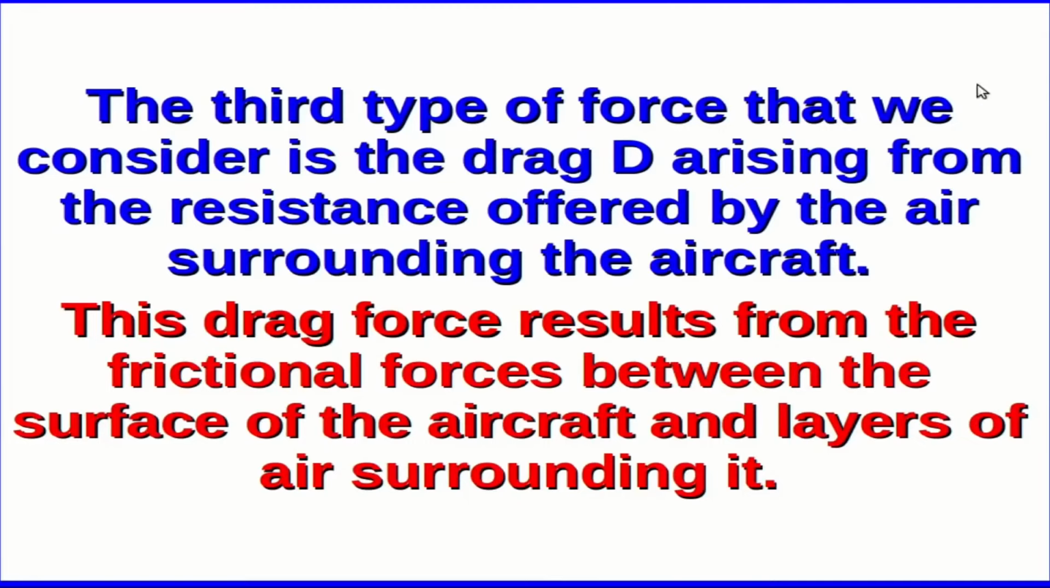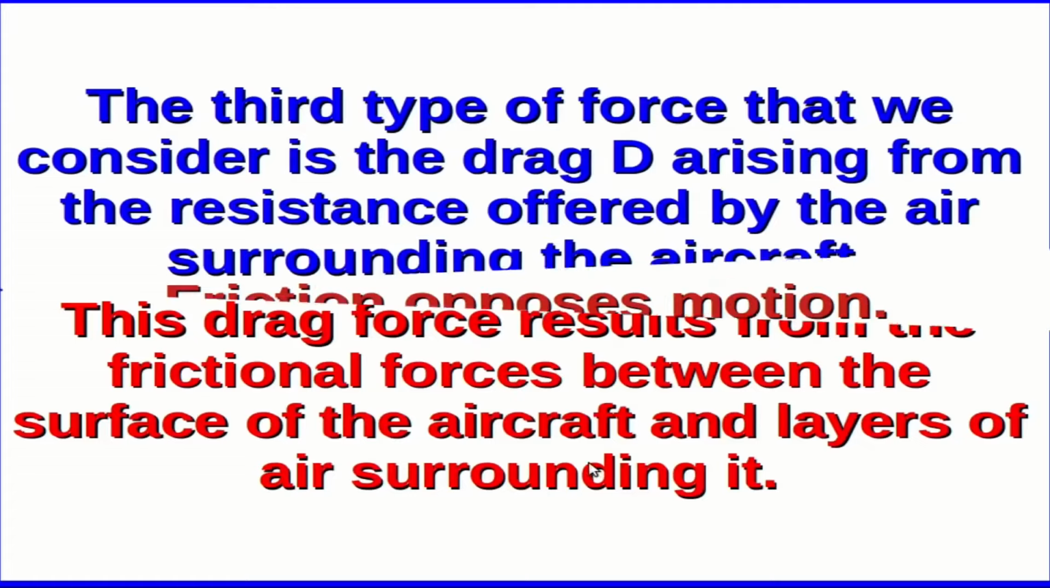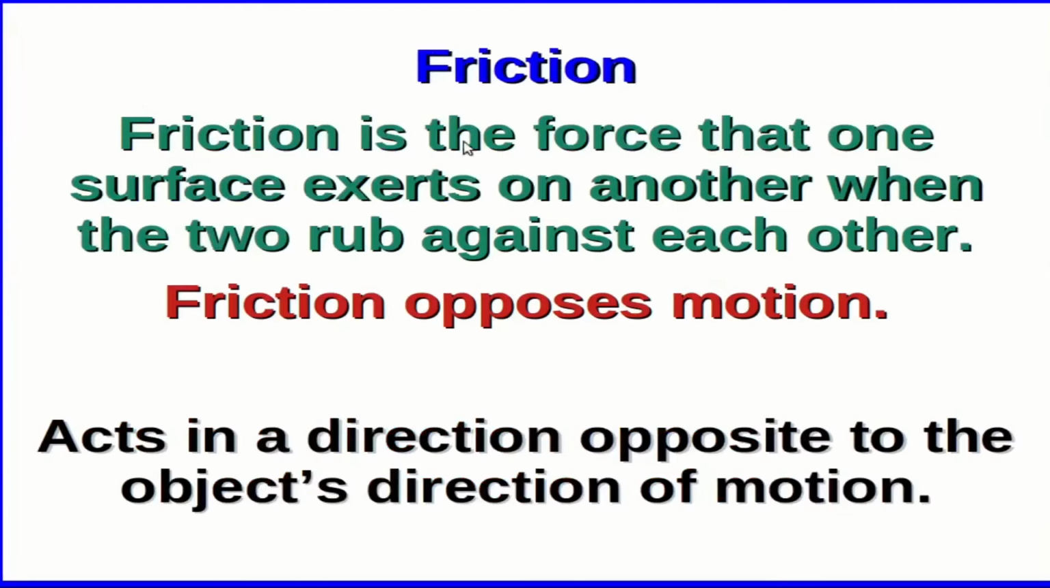The third type of force that we consider is the drag D, arising from the resistance offered by the air surrounding the aircraft. This drag force results from the frictional forces between the surface of the aircraft and the layers of the air surrounding it. Friction, as we know, is the force that one surface exerts on another when the two rub against each other, that is, when there is relative motion between these two surfaces. The characteristic property of friction is that it always opposes the motion, which is the root cause of that force itself.